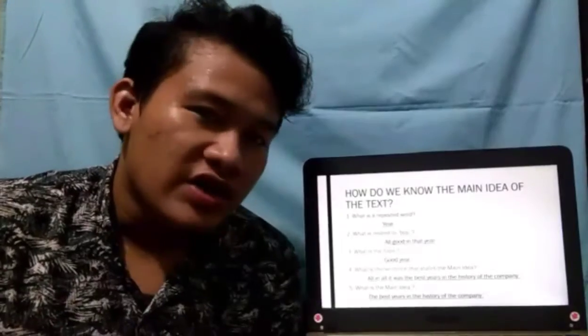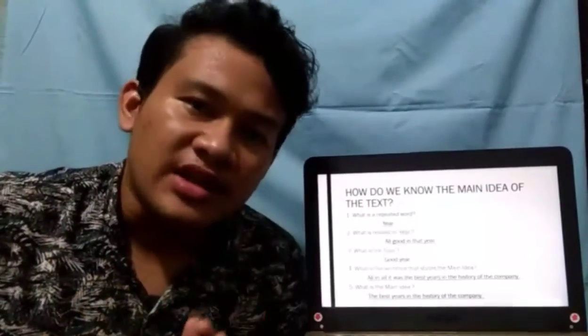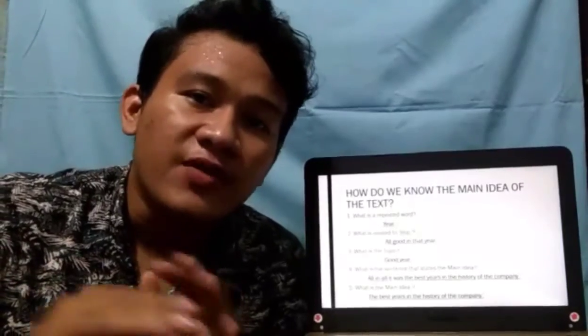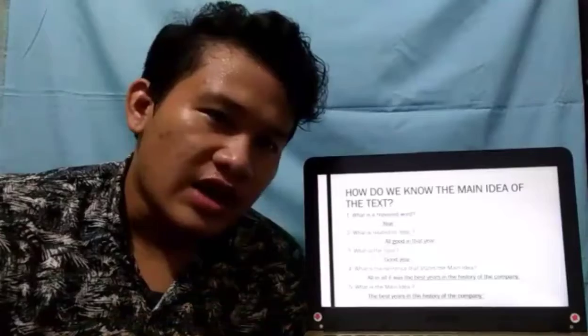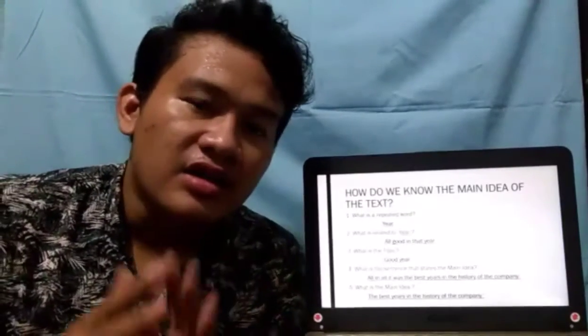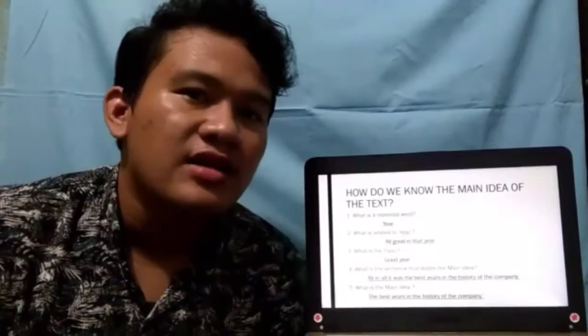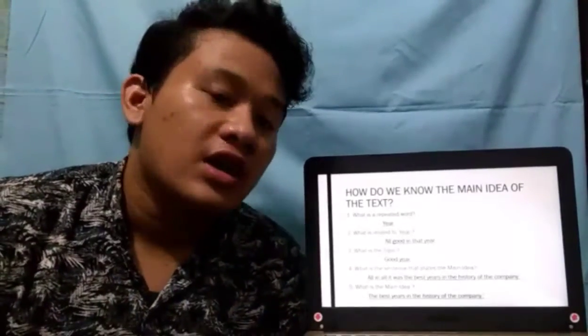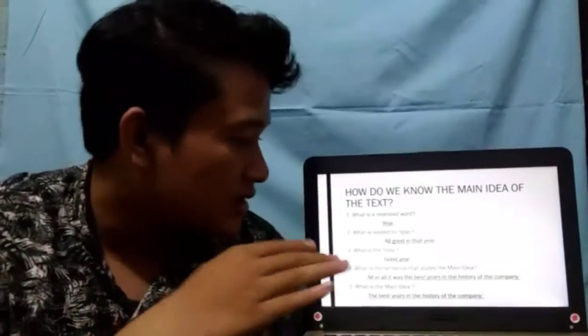To find the main idea of a text or passage, we must use a formula, and the formula has 4 steps for unstated and 5 steps for stated. Okay, first we must